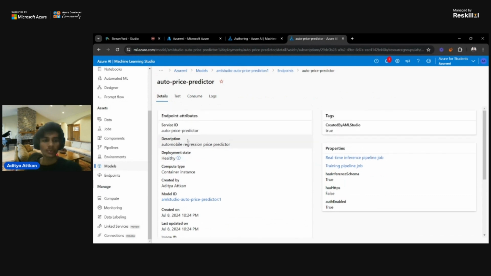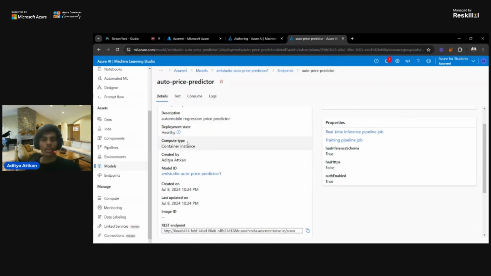As you can see, my deployment state is healthy right now. Whenever you deploy your model, it will take some time. Not at that particular time will it get deployed, but it takes some time to get into the healthy state. Healthy state basically means this particular model is deployed, the model is correct, and it can predict some data. So you can see a bunch of things in that.